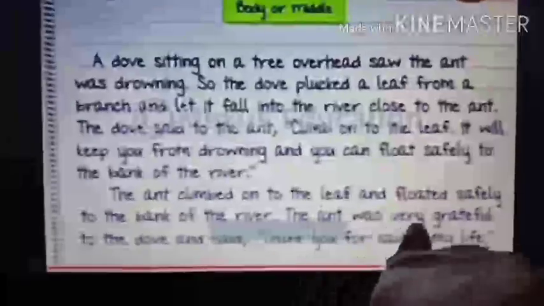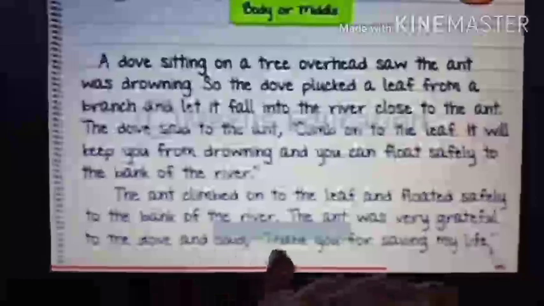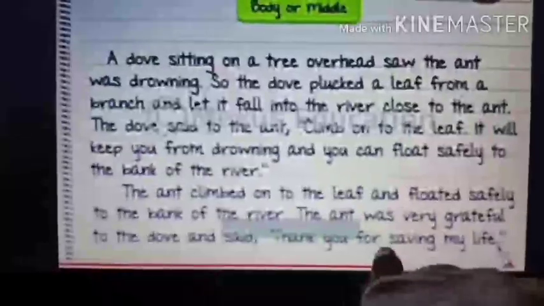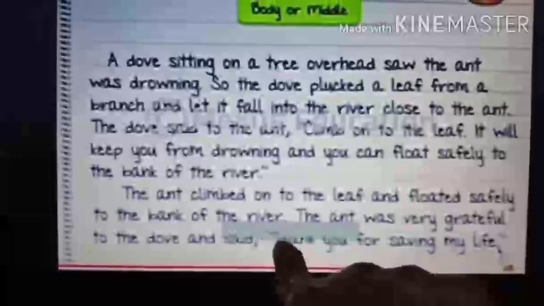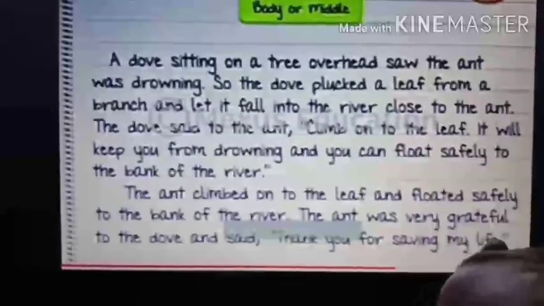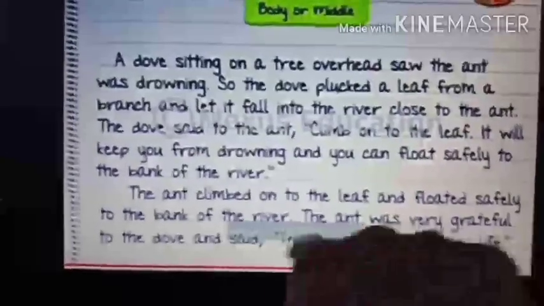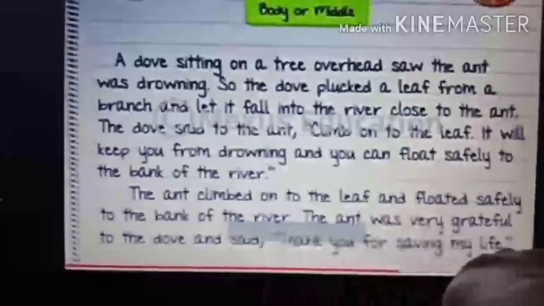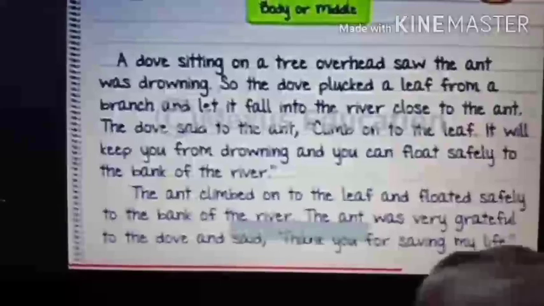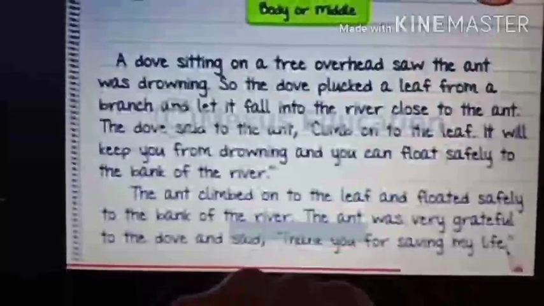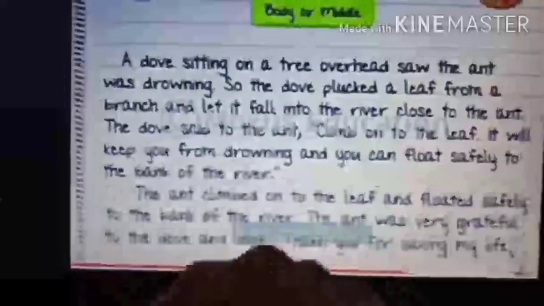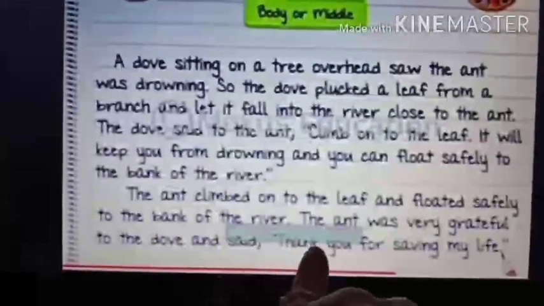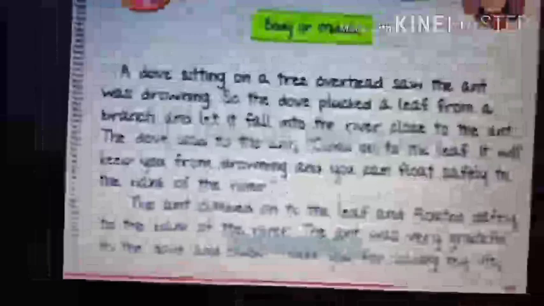The ant was very grateful to the dove and said, "Thank you for saving my life." See, so direct speech is used. Direct speech means when you're talking, you use some punctuation marks. Can you see the marks over here? These are the inverted commas. So whenever you use direct speech, you have to use inverted commas. You can use direct speech also in the story. The ant was very grateful to the dove and said, "Thank you for saving my life."